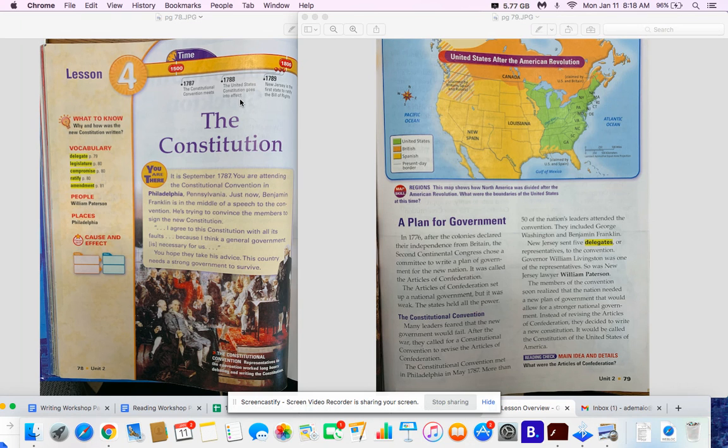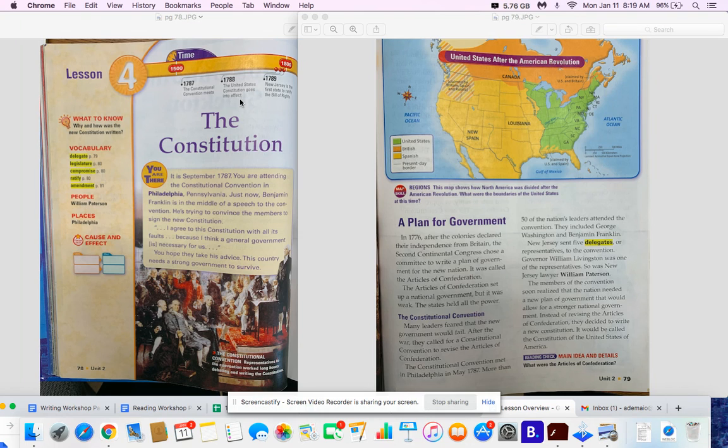It is September 1787. You are attending the Constitutional Convention in Philadelphia, Pennsylvania. Just now, Benjamin Franklin is in the middle of a speech to the convention. He's trying to convince the members to sign the new Constitution.